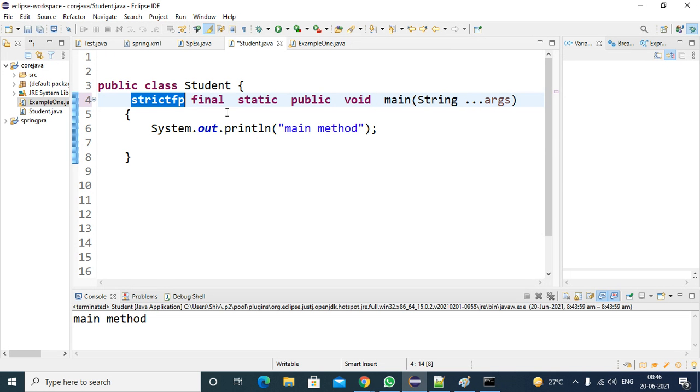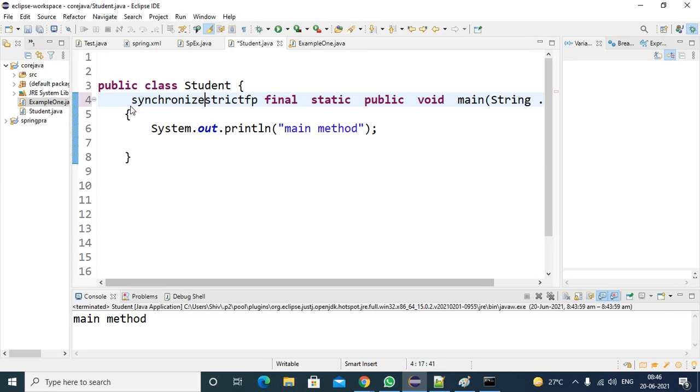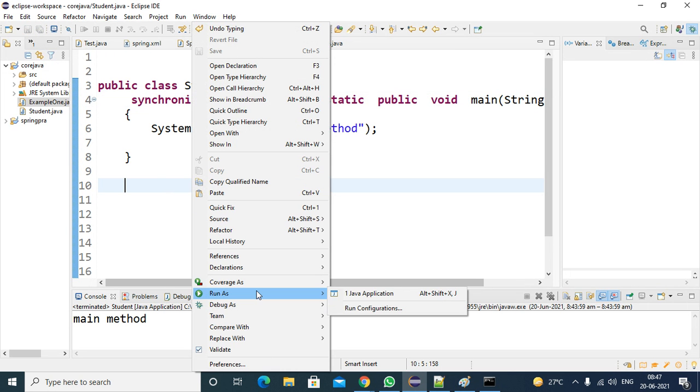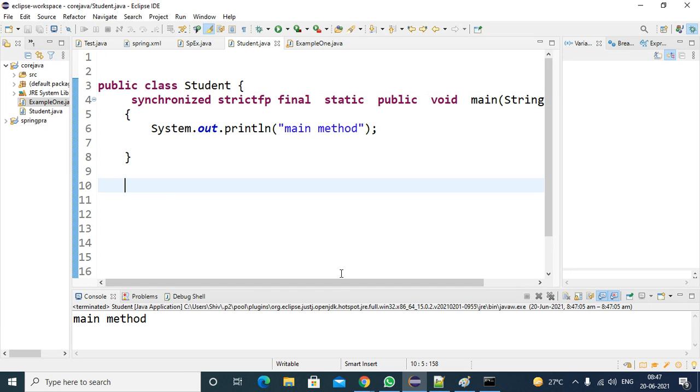Then any other keywords? The static keyword you already know. There is one more keyword, synchronized, and you can use the synchronized keyword also. The synchronization concept comes up in multi-threading.